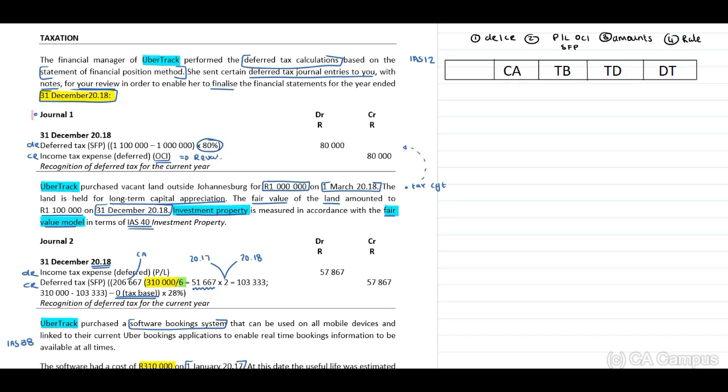Now, the first journal entry, remember, they've indicated to us this relates to land purchased for 1 million on 1 March 2018. The land is held for long-term capital appreciation, and they've indicated to us that this is investment property at fair value model. The fair value of the land amounted to 1.1 million on 31 December 2018.